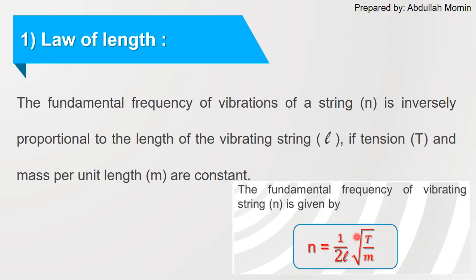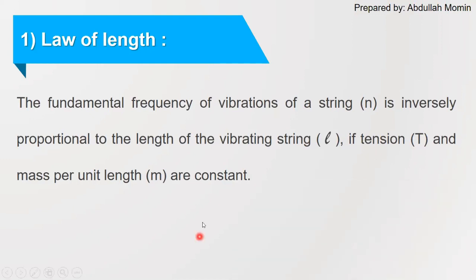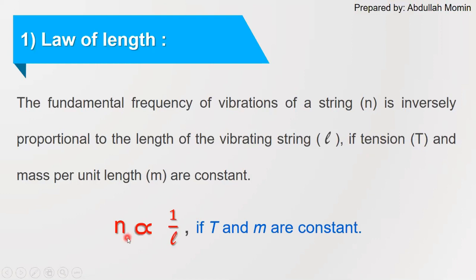So this equation can be written as n is inversely proportional to L, if t and m are constant.